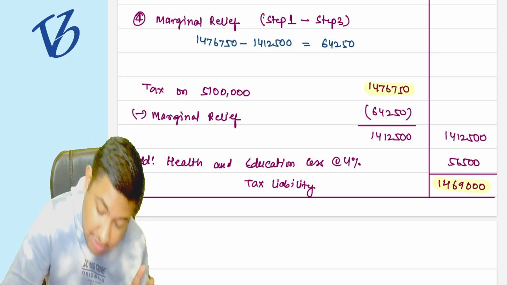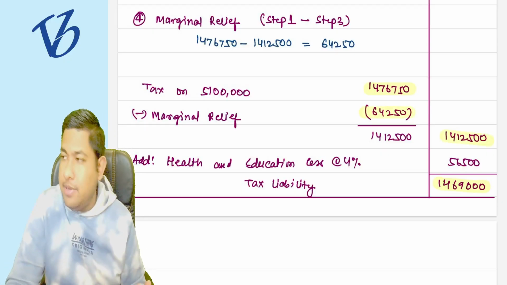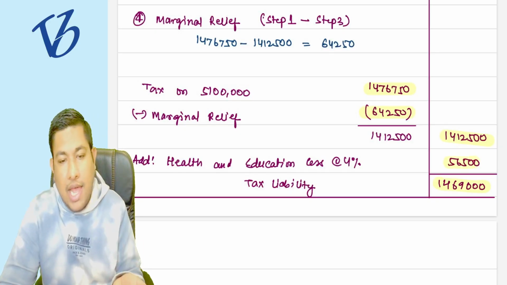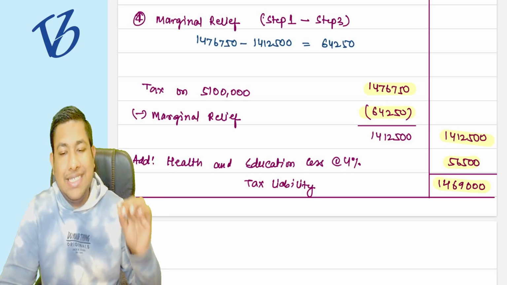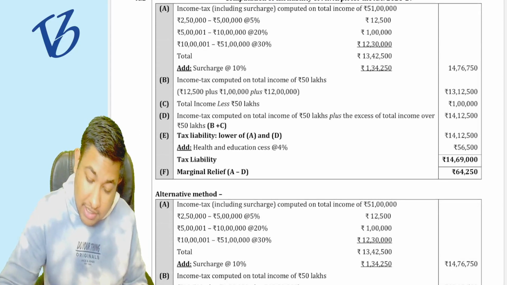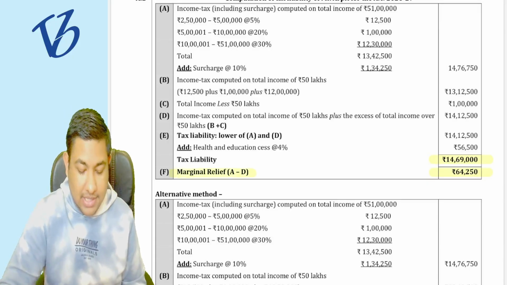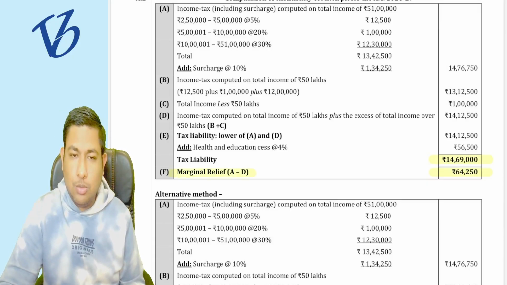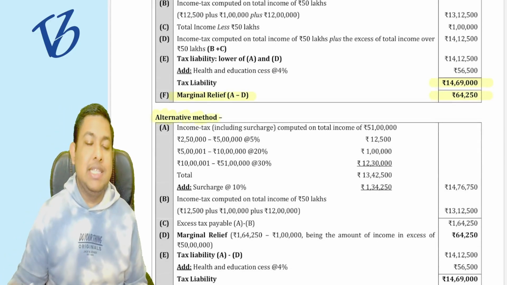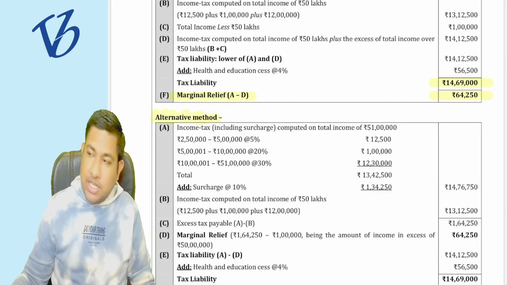The government is asking me this much, but they have given me the relief. So my tax is 14 lakh 12,500, and over and above that I have to pay health and education cess. So 14 lakh 69,000 is going to be my final tax liability. Can you please see that? It is going to be 14 lakh 69,000, and 64,620 is going to be your marginal relief. Two methods were given. We have followed the alternative method because it was the easy one. Understood or not? Tell me that. This point is also clear.